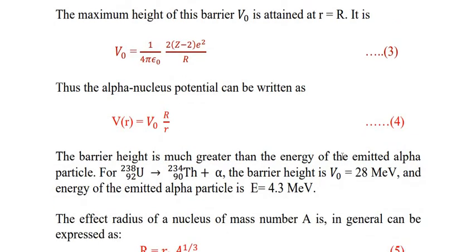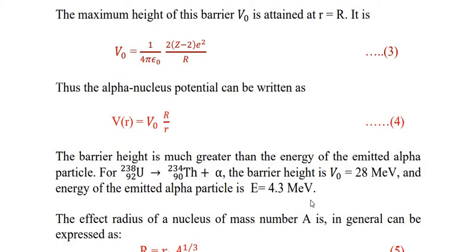The barrier height is much greater than the energy of the emitted alpha particle. For example, for uranium-92, when it disintegrates into thorium-90 with the emission of an alpha particle, the barrier height is 28 mega electron volt and the energy of the emitted alpha particle is 4.3 mega electron volt.